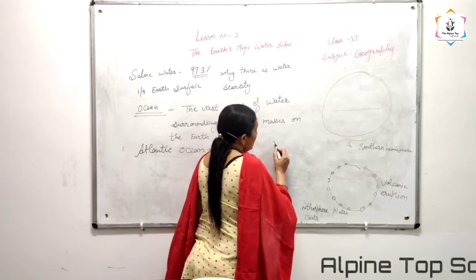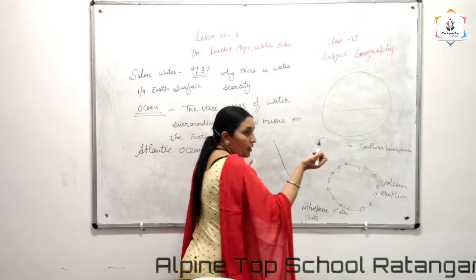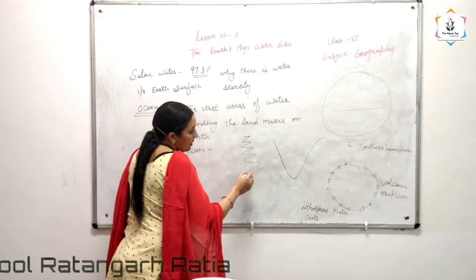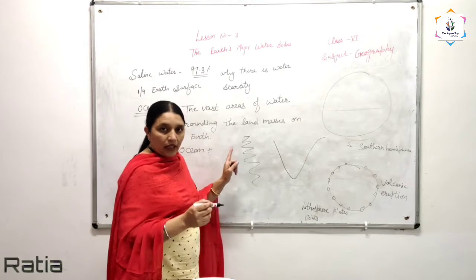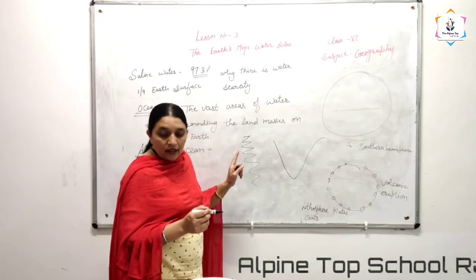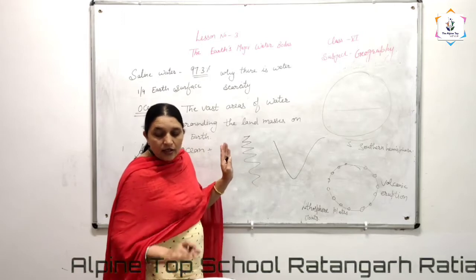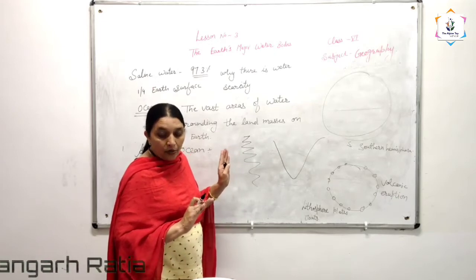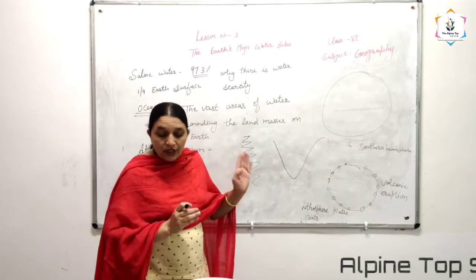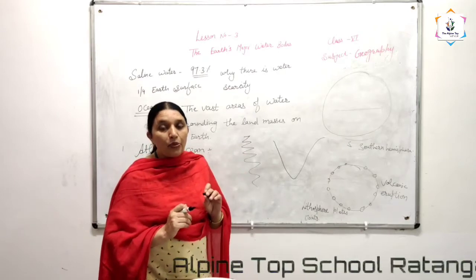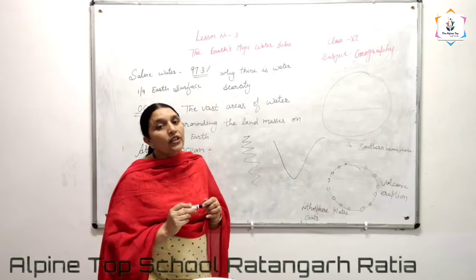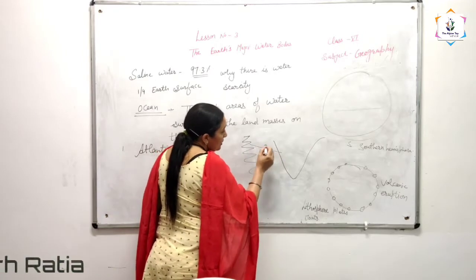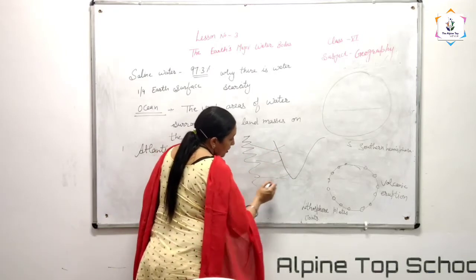This one is the coastline of our India. This is also coastline, and this one is also coastline. Zigzag. This type of coastline is there in the Atlantic Ocean, and this type of coastline they are using for ports and harbors. Means trading is going on there. Thus the Atlantic is the busiest ocean from the point of view of trade. Means ships are going this side, crisscross like this. Okay, they are moving.